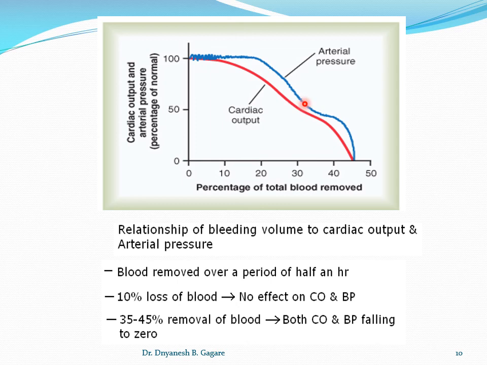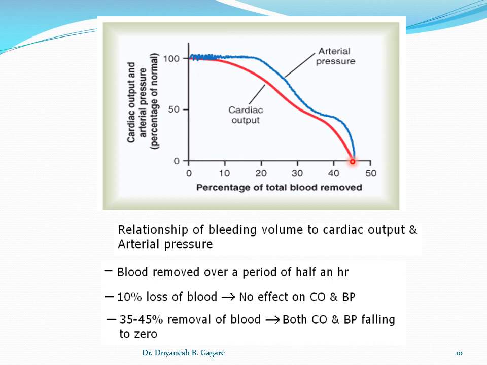Students, try to understand: if the shock progresses to the third stage, that is a non-reversible stage. It occurs when the blood loss is more than 30%. At that time the cardiac output and blood pressure definitely fall to zero, and the death of the person is sure.